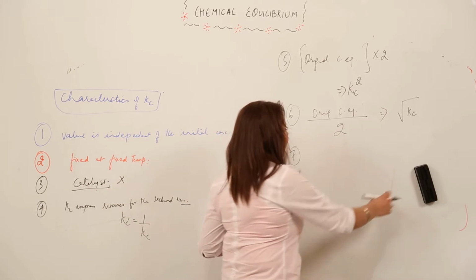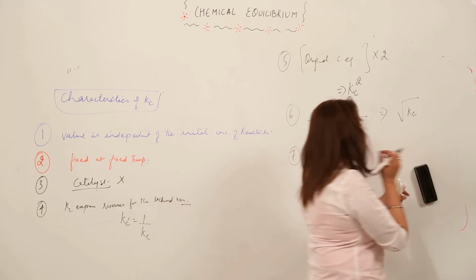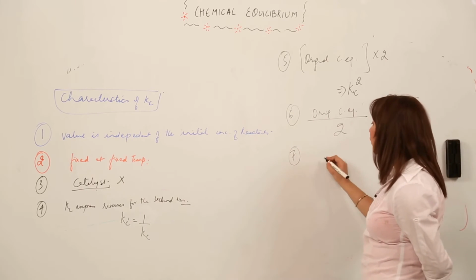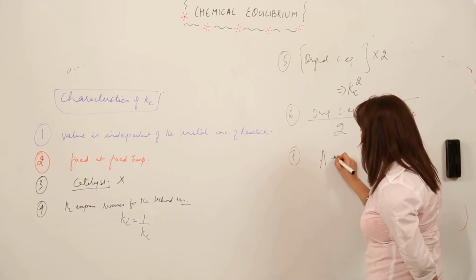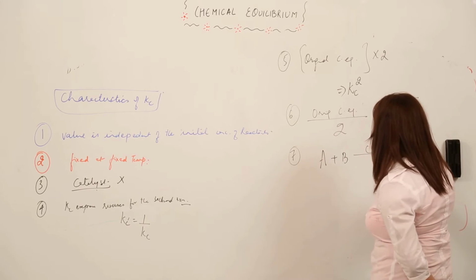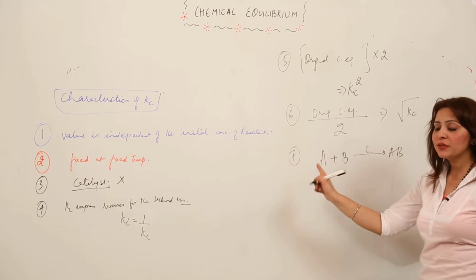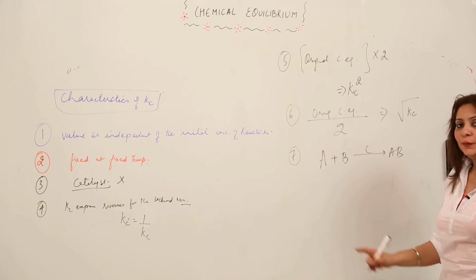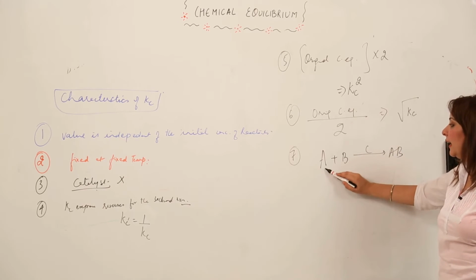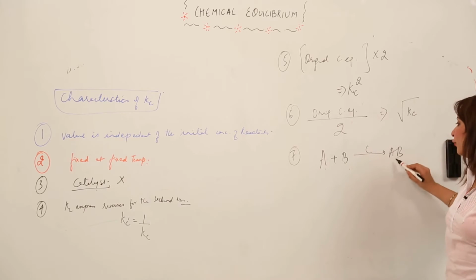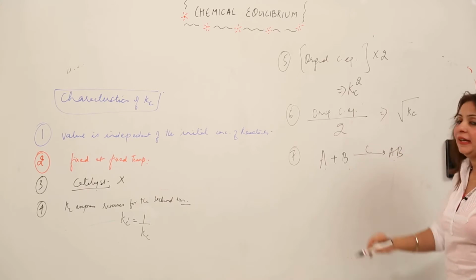So one more characteristic which is just striking in my mind. Suppose I have a reaction like this. What you get to see in this reaction, I am just stating with an example, is that A and B are the reactants and they are forming the product AB, and C is acting as a catalyst.